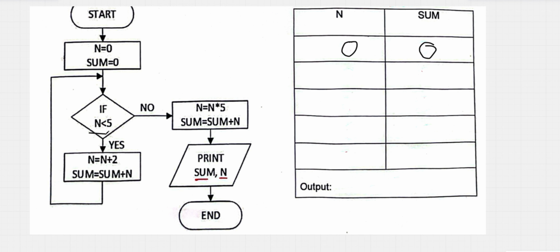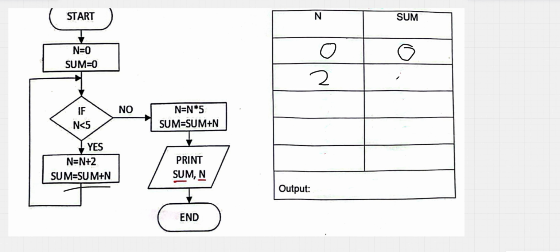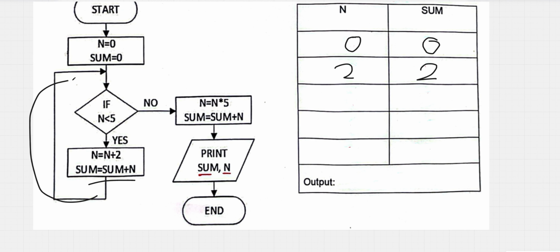If n is less than 5, n plus 2, right? So n is less than 5, so we do n plus 2, which is 0 plus 2 equals 2. And sum equals sum plus n, so 0 plus 2, 2. Then we go all the way back here, right?